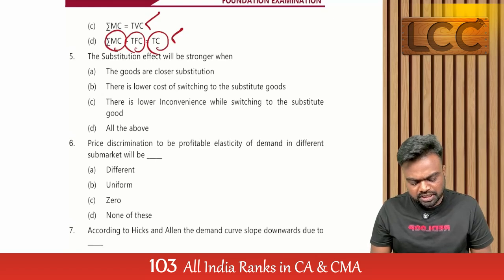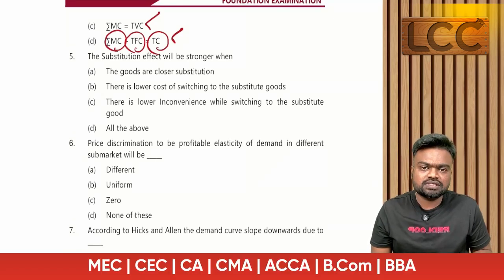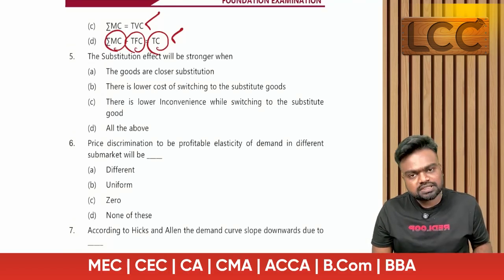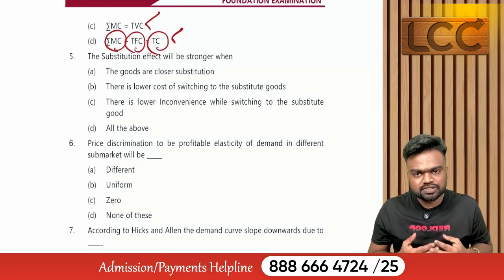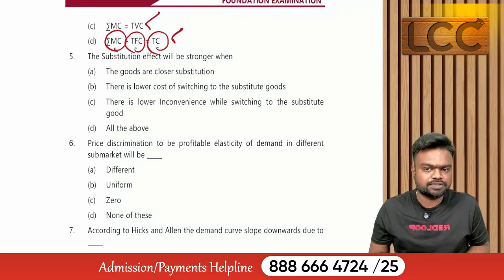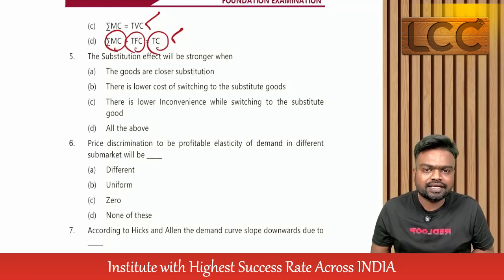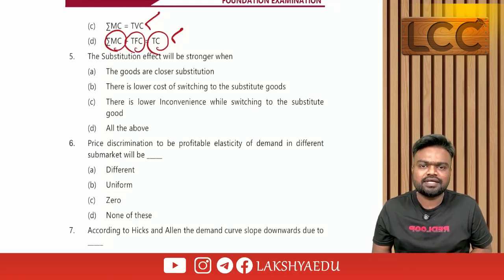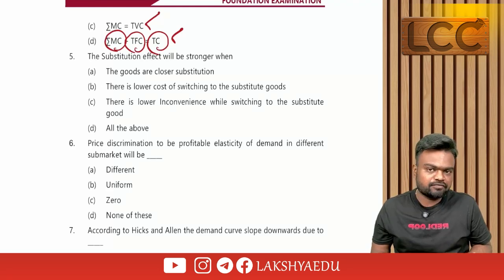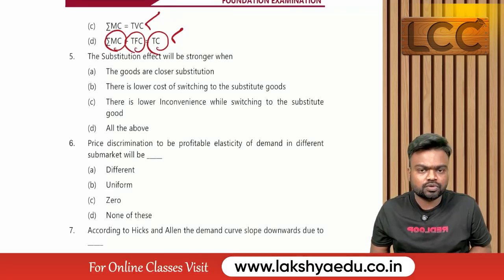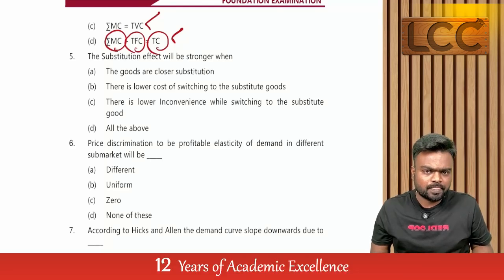The substitution effect will be stronger when. Sir, what is the meaning of substitution effect? Substitution effect means as a consumer I can easily substitute one good with another good. Example, Airtel and Jio are substitutes, right? If the Airtel network is poor, I can easily substitute it with Jio.